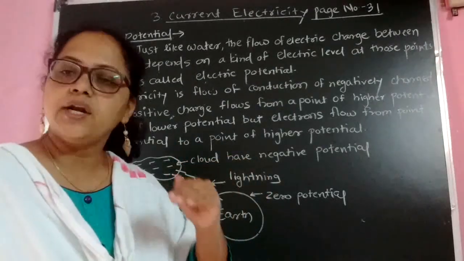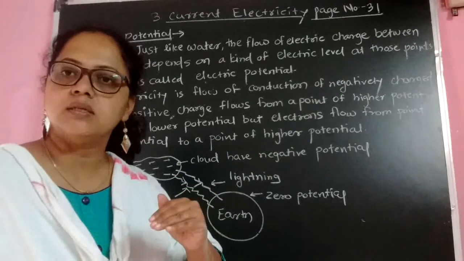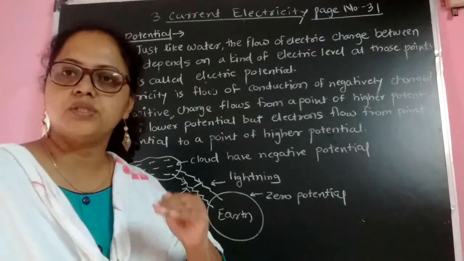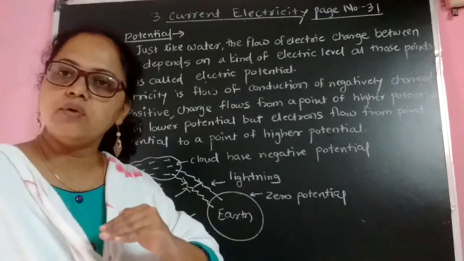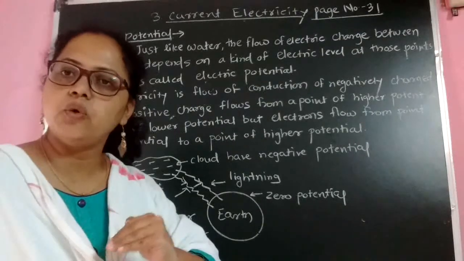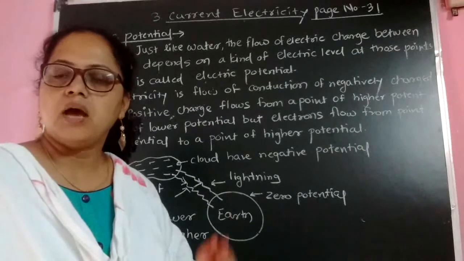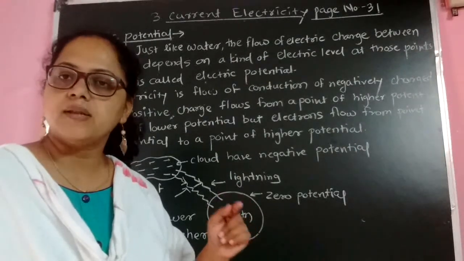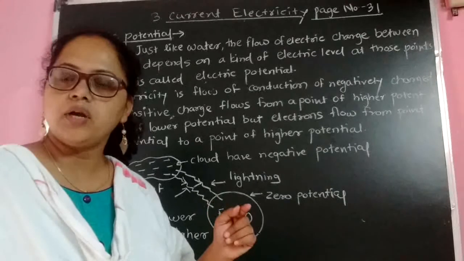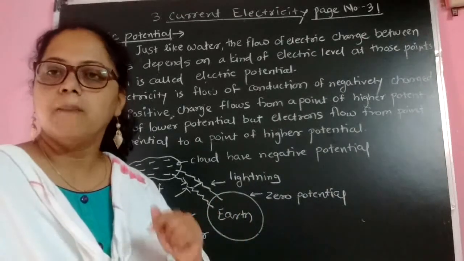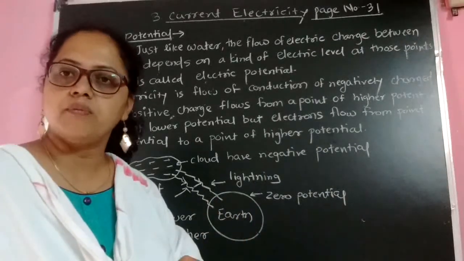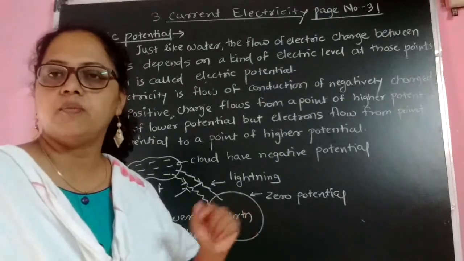That is, negatively charged electrons flow from the negative terminal, that is lower potential, to higher potential. This point is very important. The positive charges move from higher potential to lower potential, but electrons move from lower potential to higher potential.